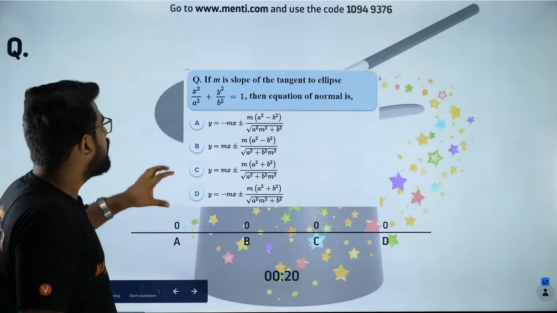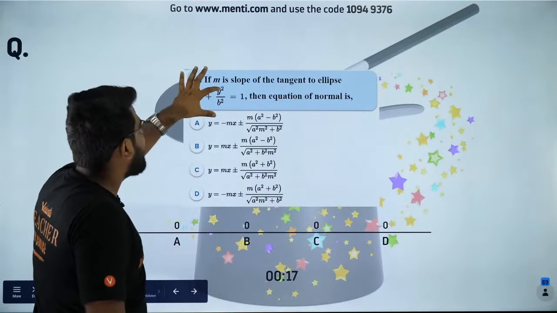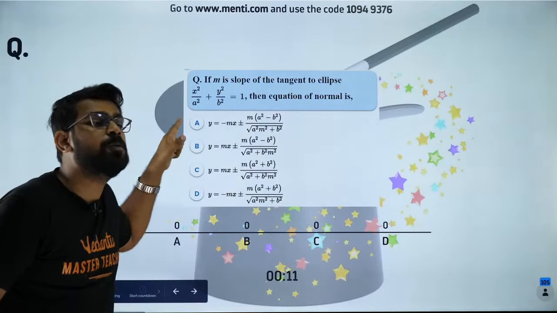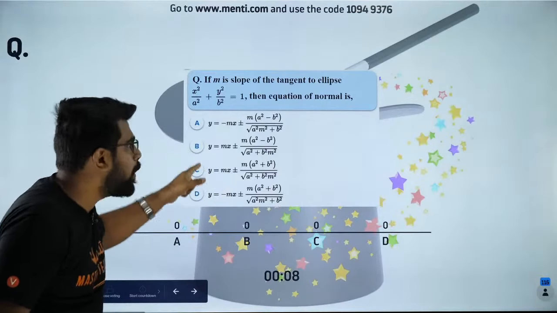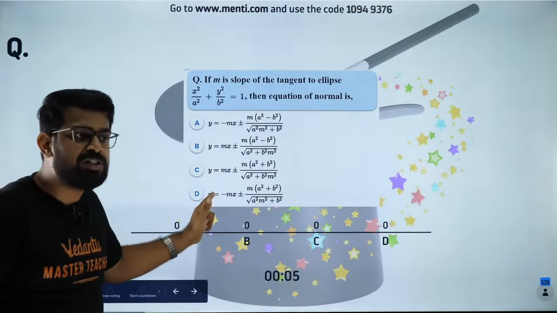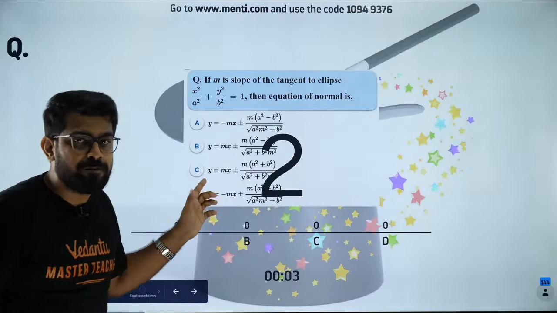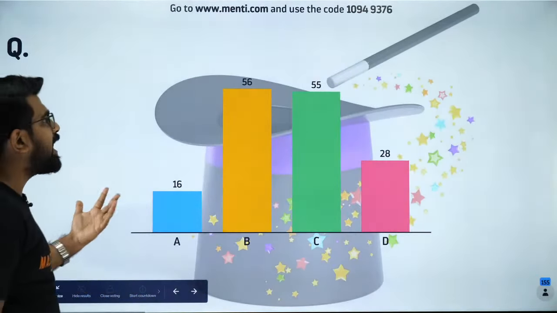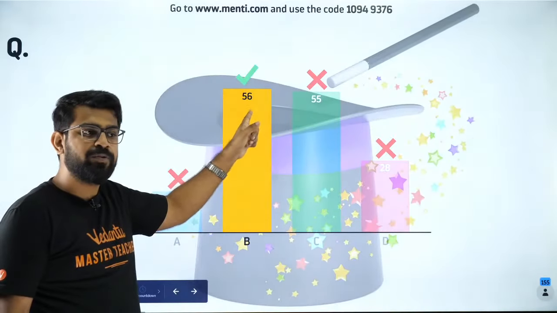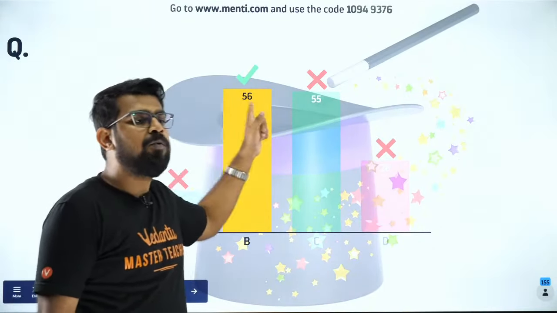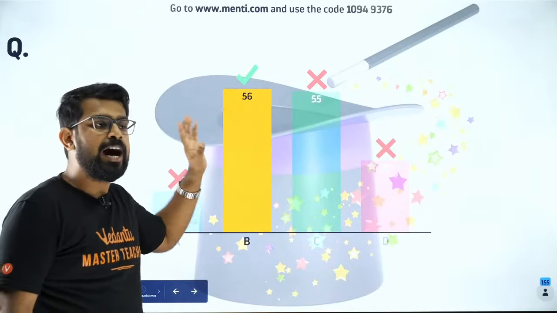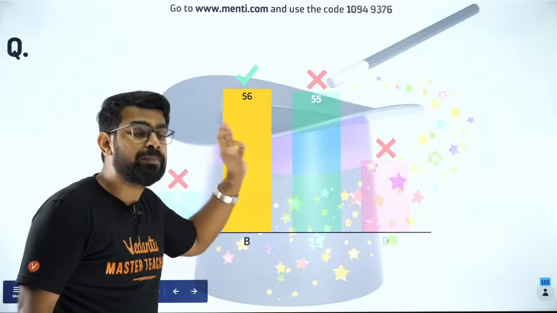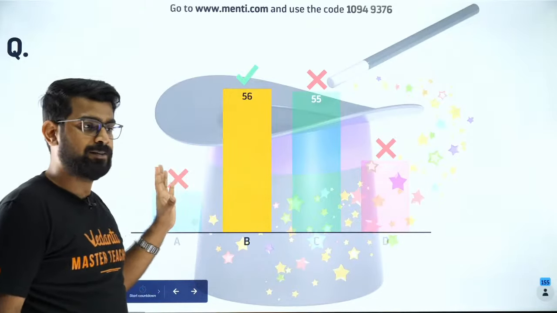Got it? So m is the slope of the tangent to this ellipse, then the equation of normal. This usually people don't study, but because you attended this session, you will learn it. Got it? People usually don't know this. I'm sure many of you will find it hard, and you will see in the answer, that shows the experience of the teacher. You will see in your answers now. There are people who might be knowing it, and people who might not. Look at it. Didn't I say it before? So this is the formula for the equation of normal. Are you guys fine with it? Now that you have learnt it, make sure you remember it and practice questions based on it.